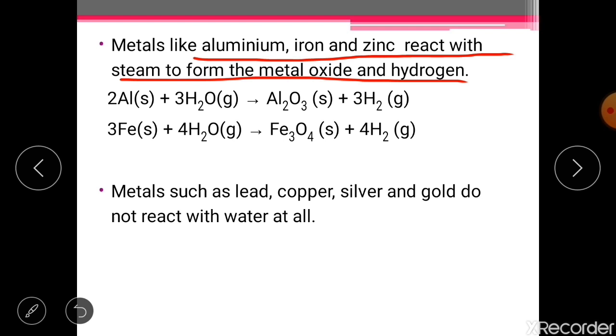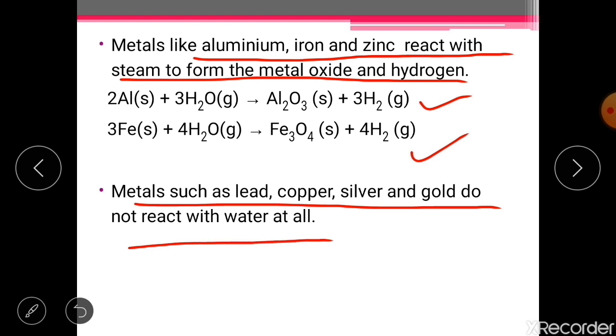When aluminium, iron and zinc combine with steam, they form their metal oxides. Here I have written two chemical reactions for you. Aluminium combines with steam to form aluminium oxide, and hydrogen gas is liberated. Then you can see the reaction of iron, which on reacting with steam forms iron oxide and hydrogen gas. So it must be clear to all of you. Now, we have seen three kinds of reaction, but some metals such as lead, copper, silver and gold do not react with water at all under any condition.